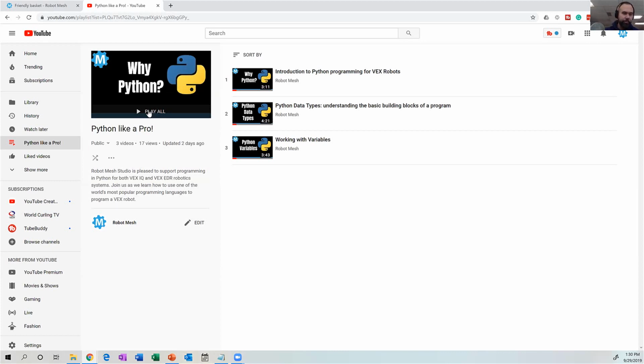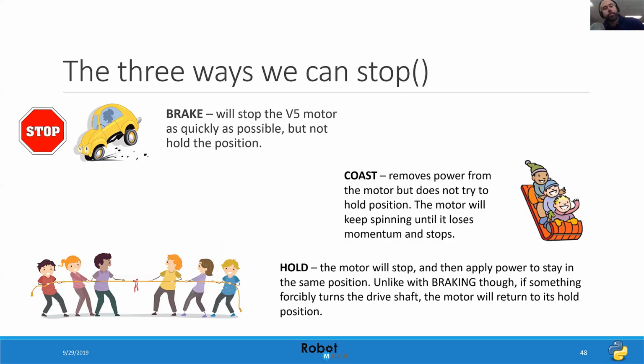Any last orders of business here that I need to talk to you about in my PowerPoint? I'm just going to go through these last few slides very quickly. We haven't talked about braking, but there's basically three styles of braking. The motors can brake, meaning that they temporarily lock up, but not hold the position.